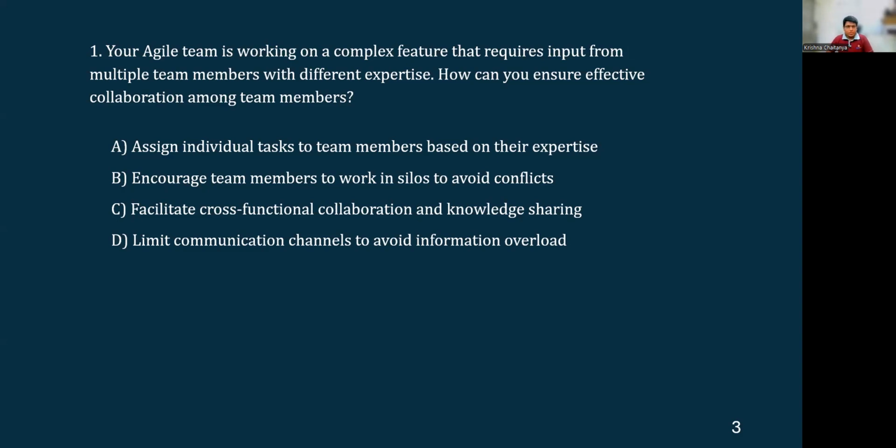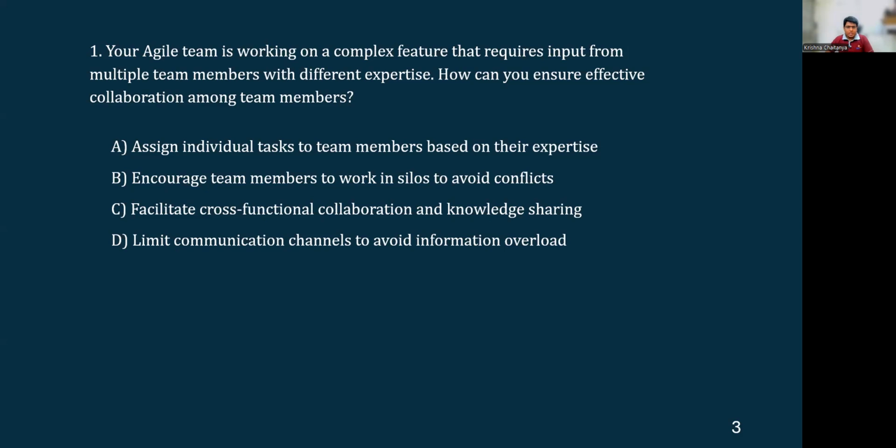C, facilitate cross-functional collaboration and knowledge sharing. Okay, so this is something that an agile leader is supposed to work on, supposed to facilitate for the team members so that everyone learns, works together, and shares the knowledge of each other and becomes cross-functional in every aspect. Okay, so that's the right approach. But before finalizing, let's see the last option.